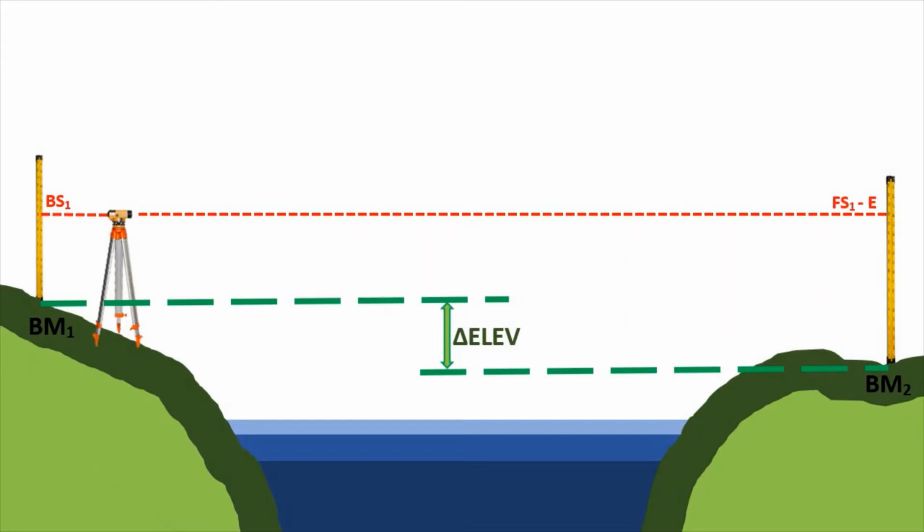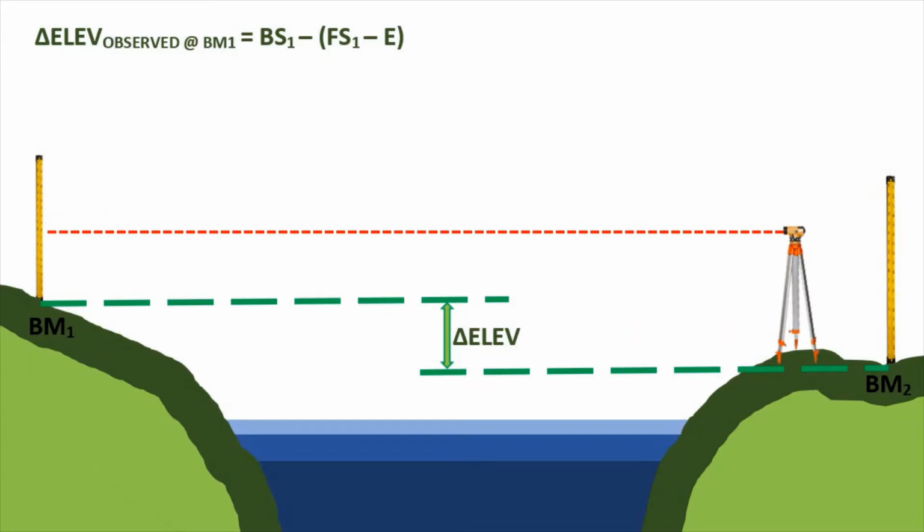So therefore, while our transit is at BM1, we could solve for the difference in elevation sa BM1. So delta elev natin observed at BM1 is equal to backsight minus foresight. So that would be Bs sub 1 minus Fs sub 1 minus E. And then, next setup natin, ilagay natin yung transit natin sa BM2 at mag-rod reading tayo doon.